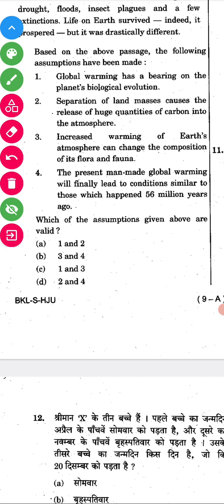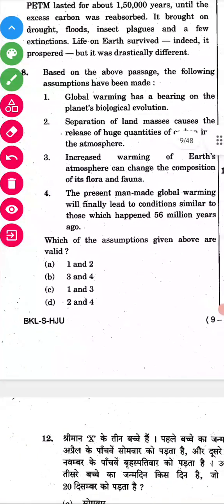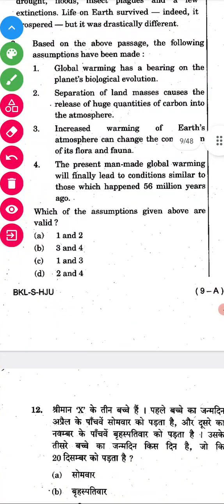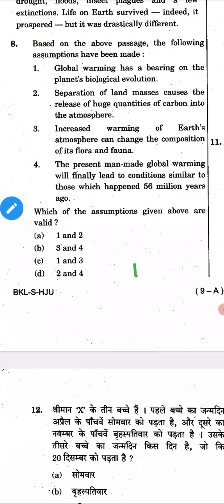Next question is the eighth question. Based on the above passage, the following assumptions have been made. Global warming has a bearing on the planet's biological evolution. Separation of land masses causes the release of huge quantities of carbon into the atmosphere. Increased warming of Earth's atmosphere can change the composition of its flora and fauna.